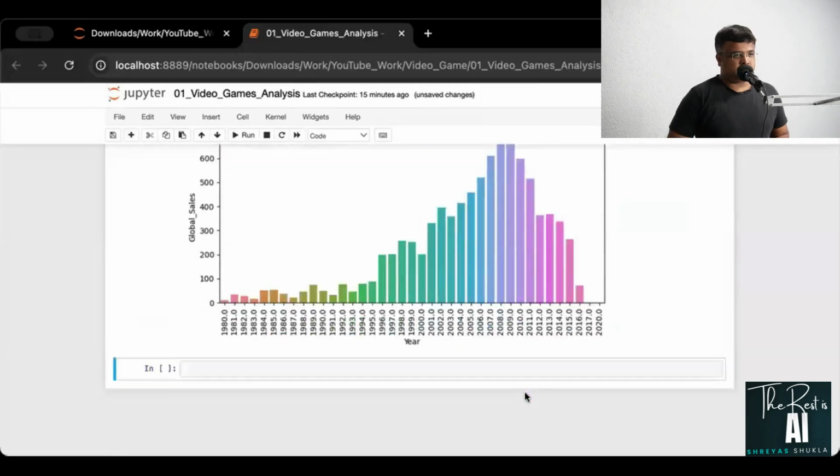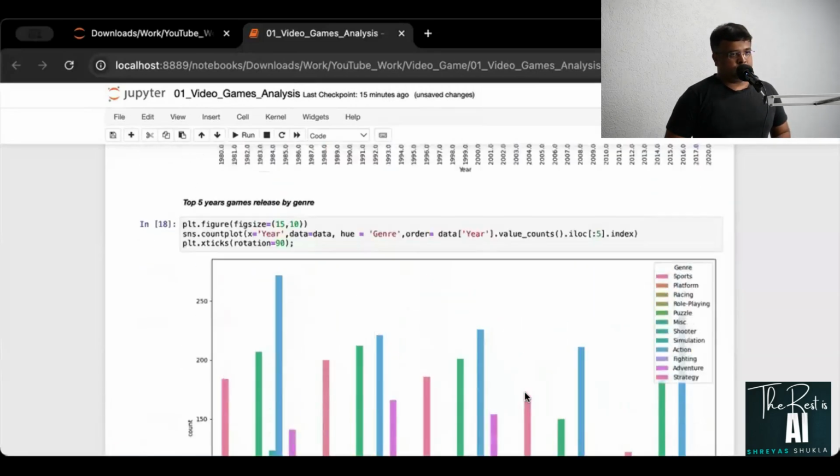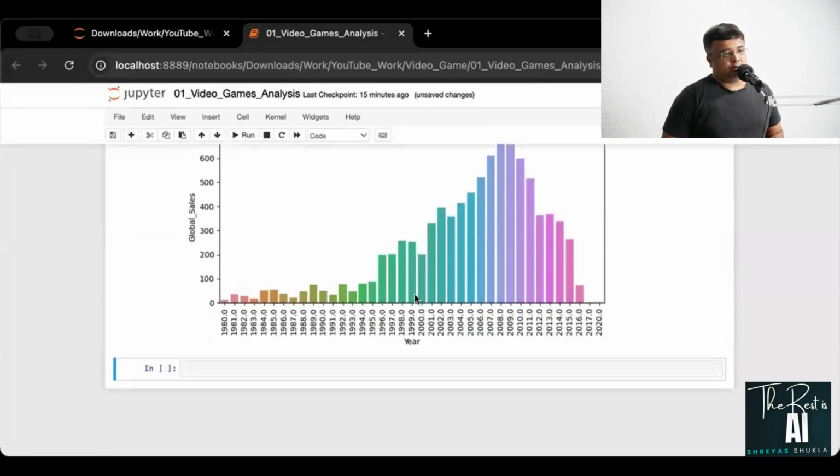Highest sales, well, not exactly. Yeah, it was not here. Yeah, correct. So 2006 was not in top 5 game releases per year, but it is in top 5 highest sales per year. So that is quite intriguing, right? When you have not released the games as much, but still its sales are much more than that.